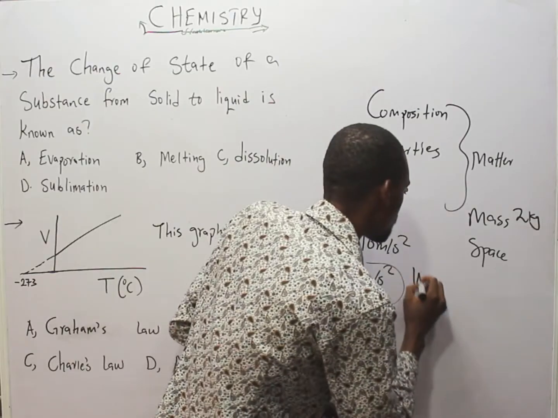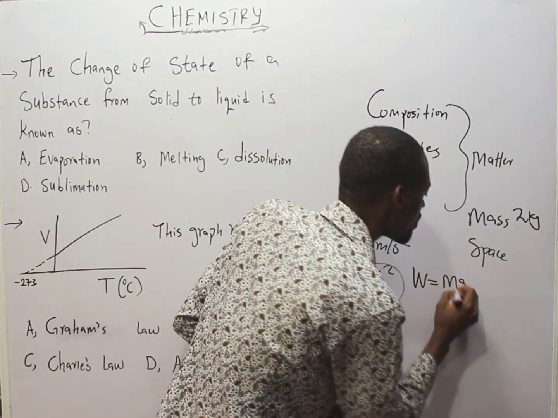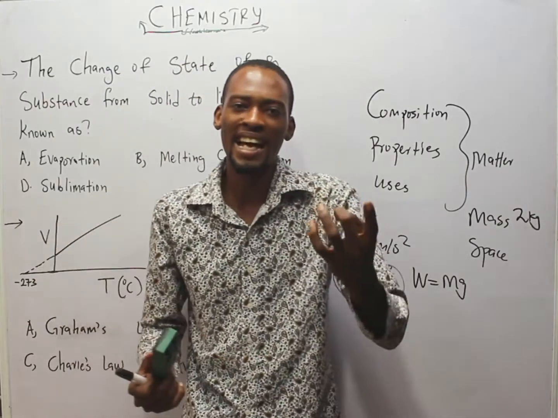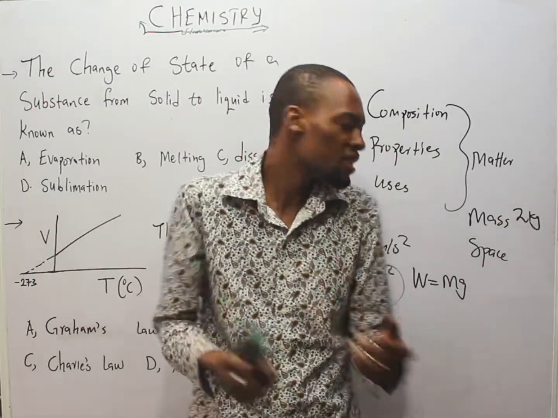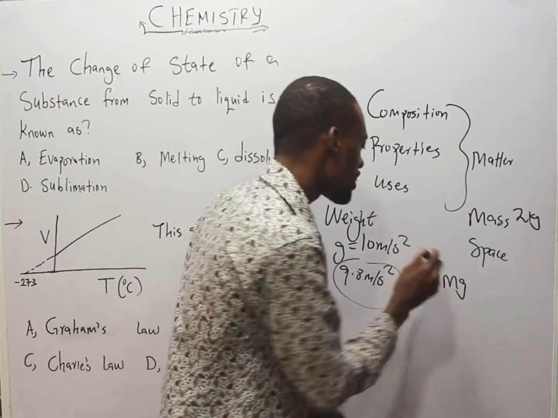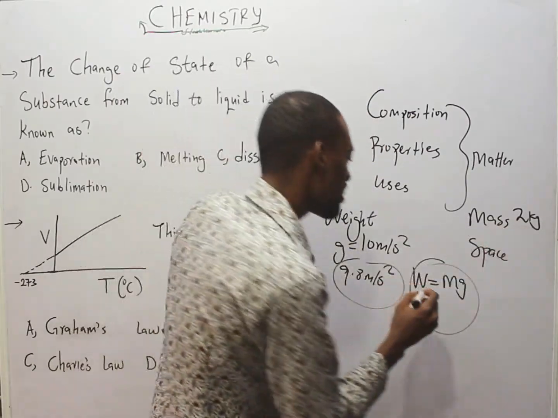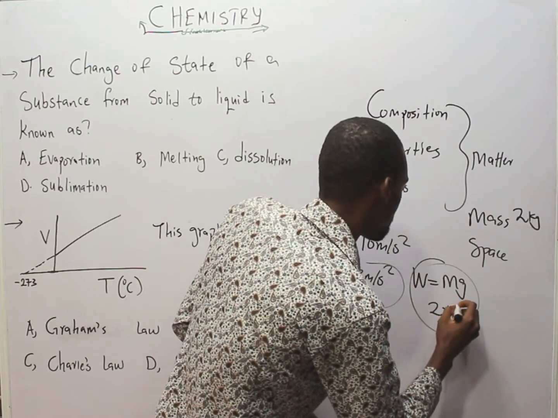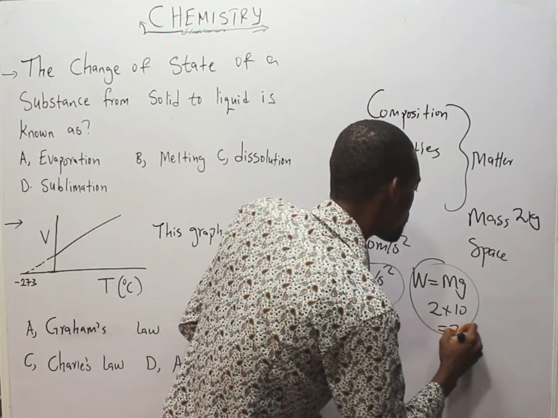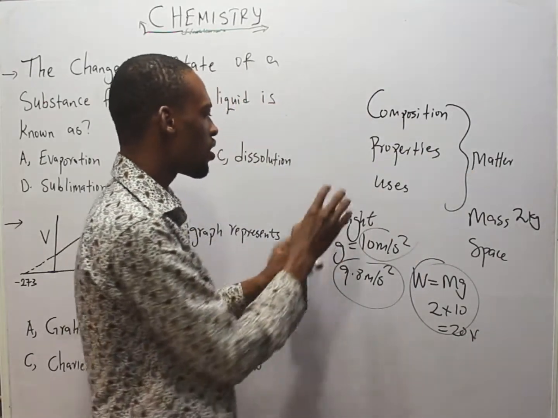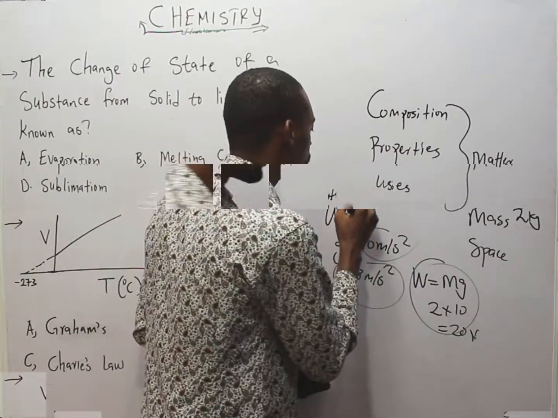And weight is equal to mg. This means once the mass of a body is multiplied by the acceleration due to gravity, it begins to have weight. The weight of a body of mass 2 kg is simply 2 times 10, that is 20 Newton if we are using 10. So weight is the earth pull on the body.